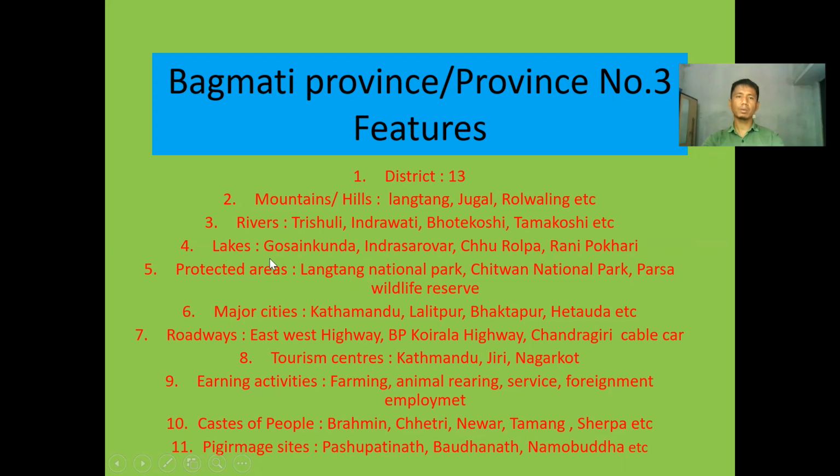In this Bagmati province, rivers such as Trisuli, Indrawati, Bhotekoshi, Tamakoshi are flowing there, helping the farmers to irrigate their fields. Similarly, Gosaikunda, Indra Sarovar, Churul Pass, and Rani Pokhari are very popular lakes of this Bagmati province. Protected areas like Langtang National Park, Chitwan National Park, Koshi Wildlife Reserve are available there. These have really attracted a large number of tourists every year.